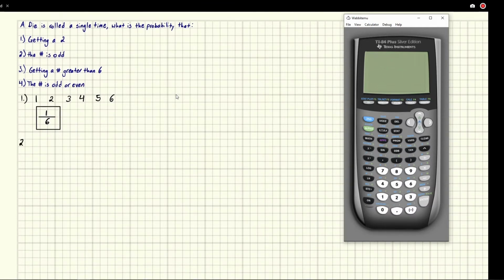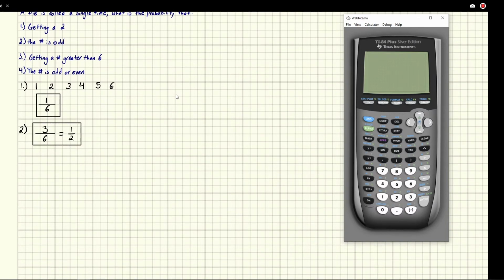Number 2 is getting an odd number. And so again, our sample space is the exact same. It's still 6 on the bottom. There's 6 possible outcomes, but the odd numbers, there's 1, 2, 3 odd numbers. So in this case, there's a 3 in 6 chance or a 1/2 chance that the number is going to be an odd number. And so that would be the answer for number 2.